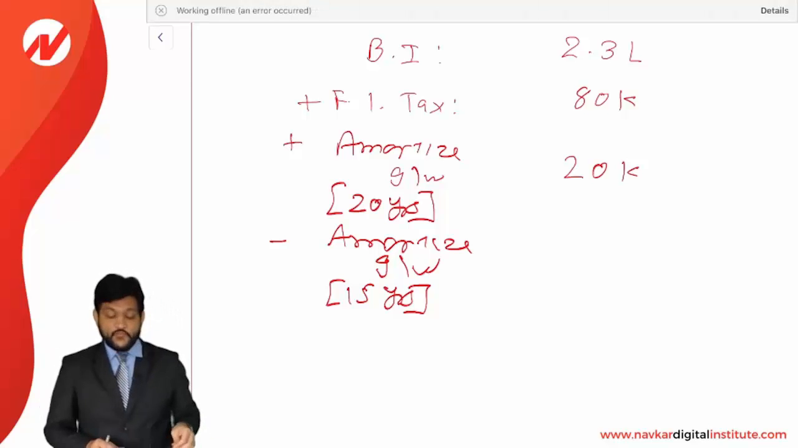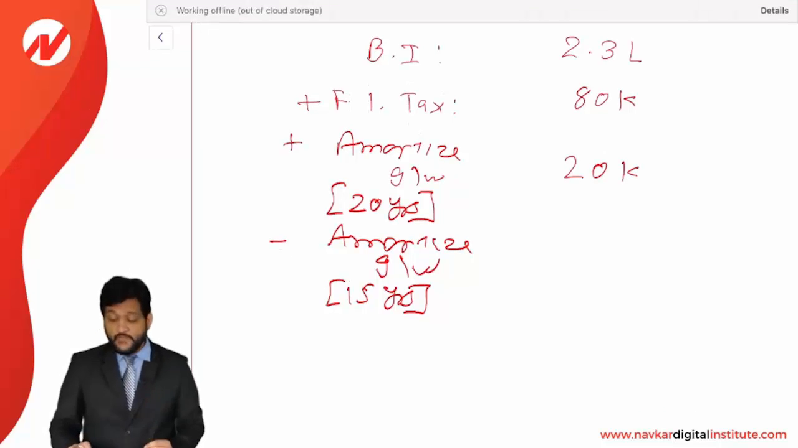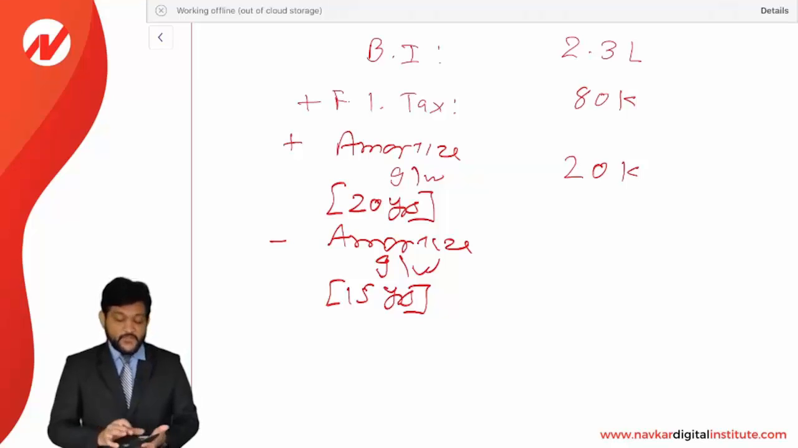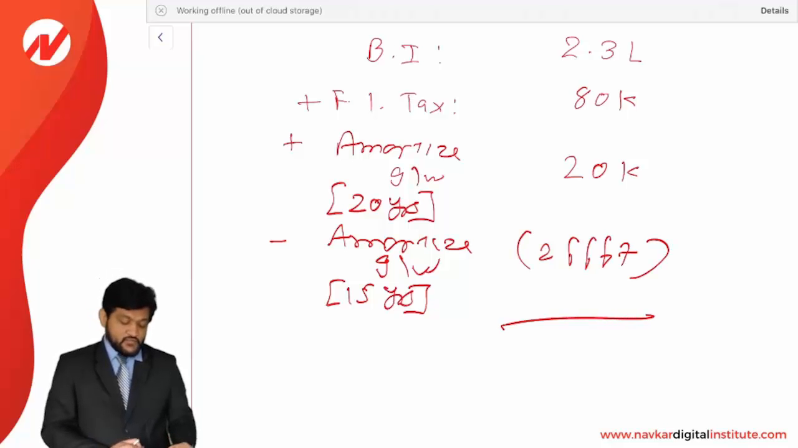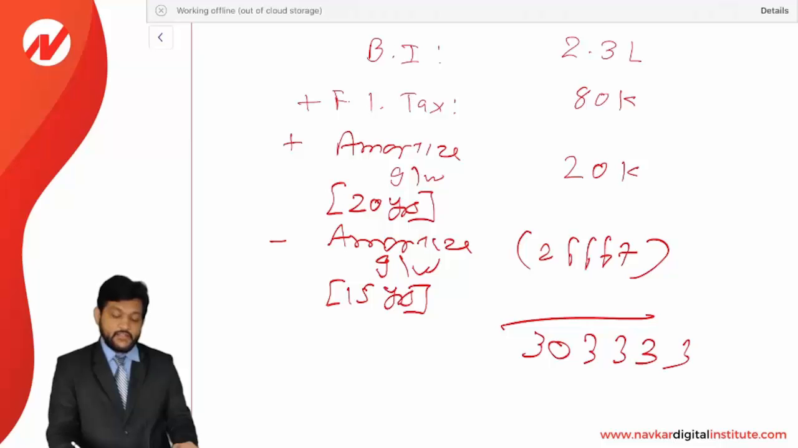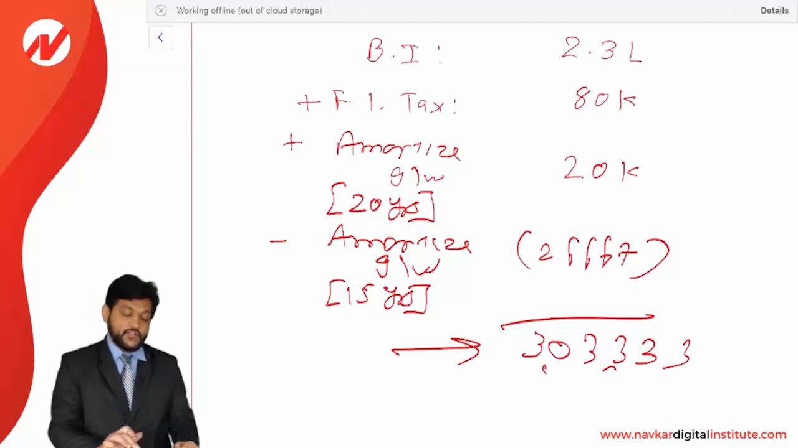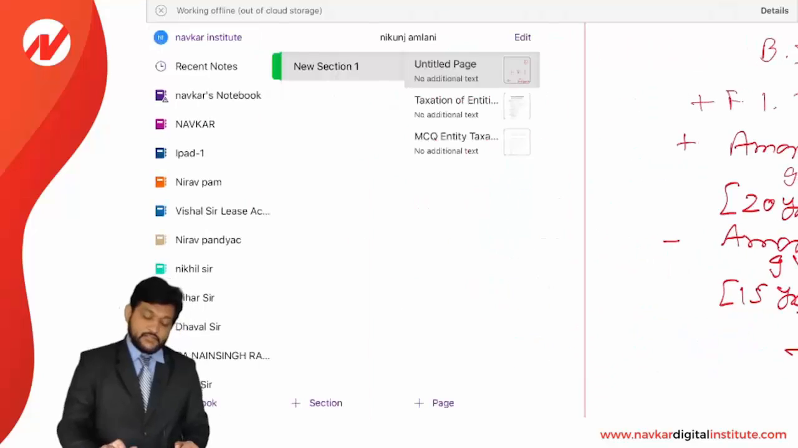Now, how to calculate amortization as per 15 years? See, 20,000 as per 20 years. So 20,000 into 20 comes to 4 lakh. Total value of goodwill will be 4 lakh divided by 15 years. So as per 15 years, amortization should be 26,667. That will be reduced. Now let us check. 2,30,000 plus 80,000 plus 20,000 minus 26,667. So it will be 3,03,333. So this is your taxable income. Okay, now let us see the answer.